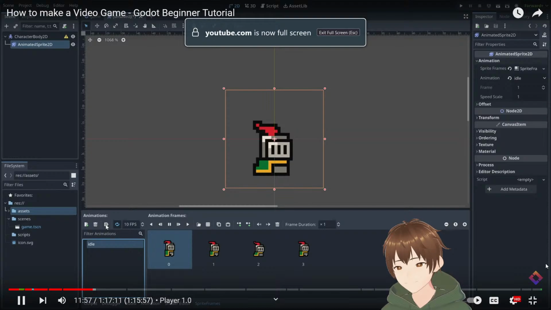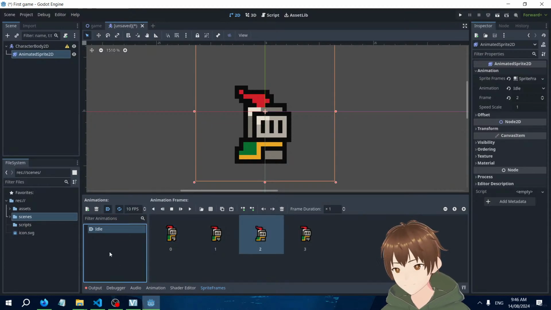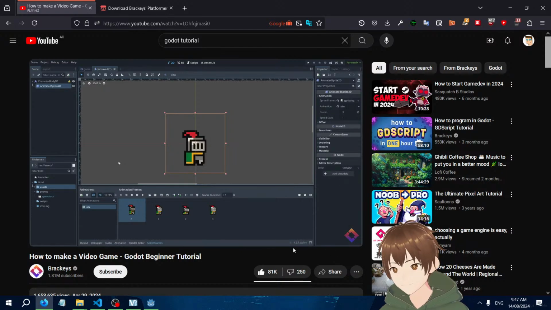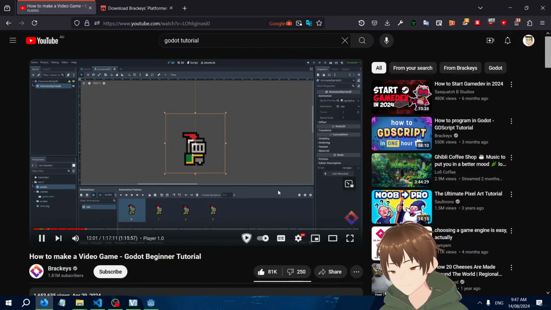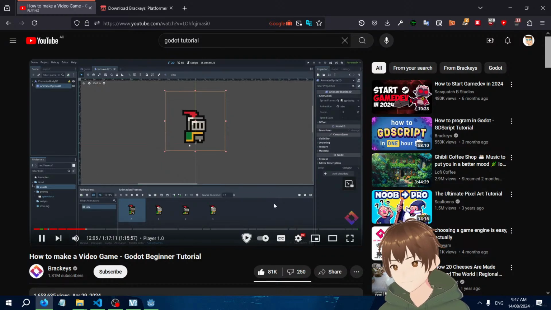I'm going to enable autoplay to make sure it plays right when we start the game. And finally, I'm going to take the sprite here and move it up to make it kind of stand on this line.